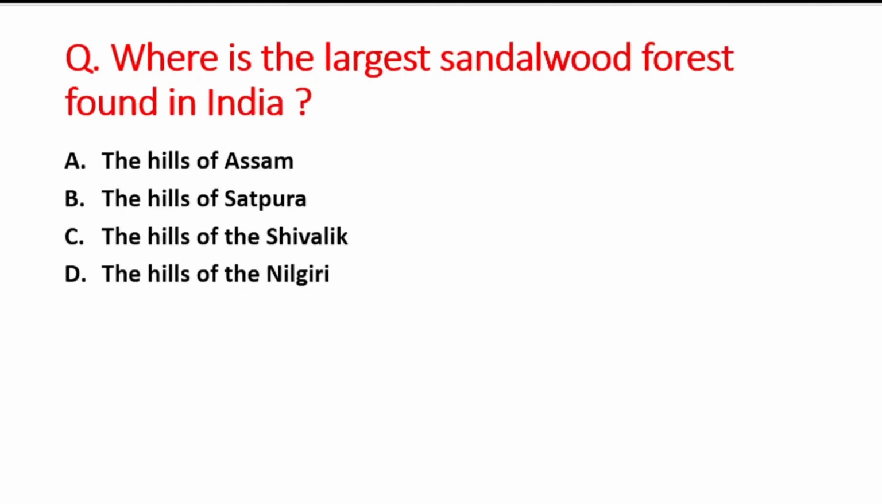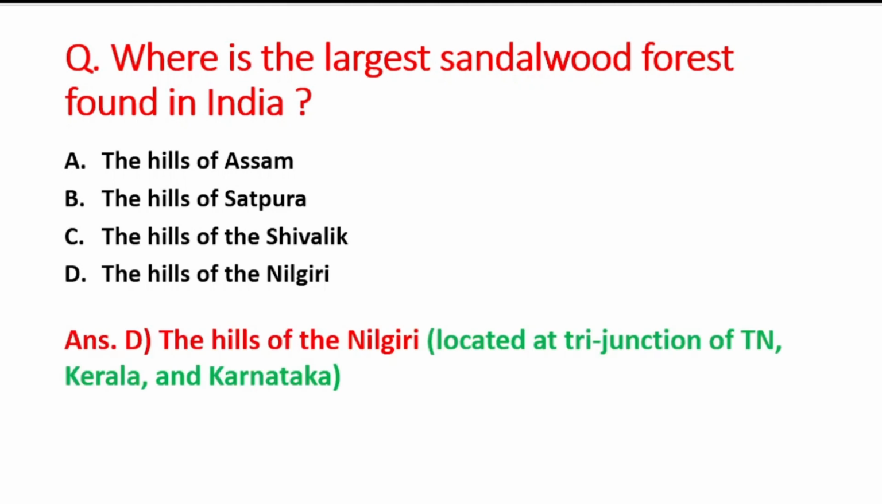Next question is where is the largest sandalwood forest found in India? A option is the hills of Assam, B is the hills of Satpura, C option is the hills of Shivalik, and D option is the hills of Nilgiri. So right answer is option D, that is the hills of Nilgiri में पाए जाते हैं sandalwood के forest. And where are these Nilgiri hills located? So these are located along the states of Tamil Nadu, Kerala, and Karnataka.